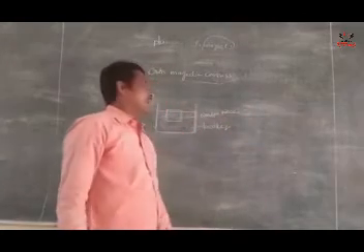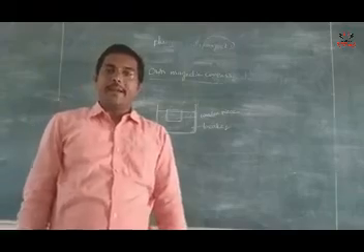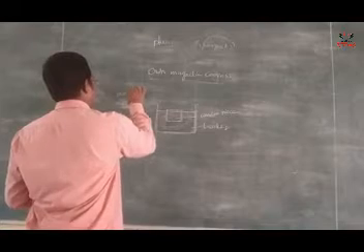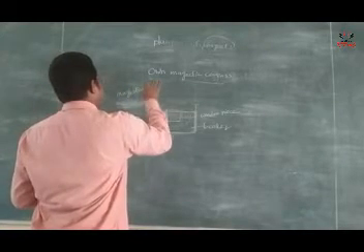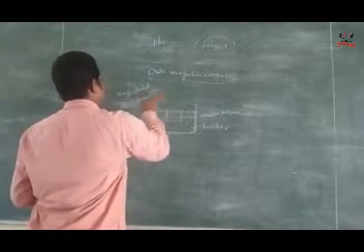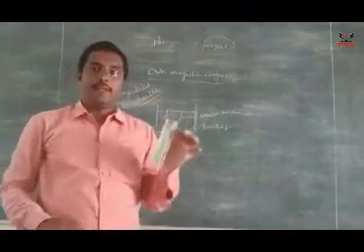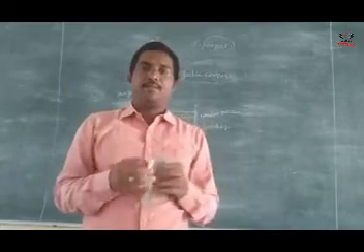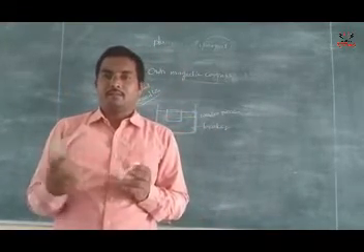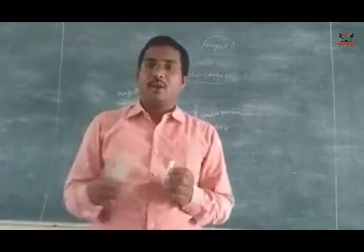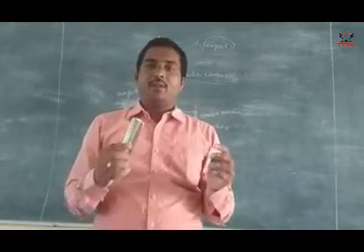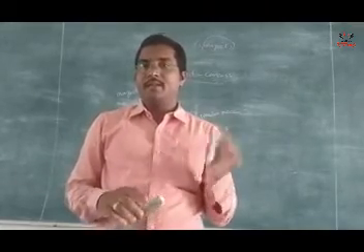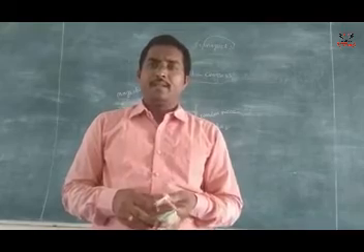Now what you want to do is take the magnetized needle. How to get a magnetized needle? Just now I told you: take an iron nail and rub it in one direction against the bar magnet. Then the iron nail acts as a magnet. That is called a magnetized needle.